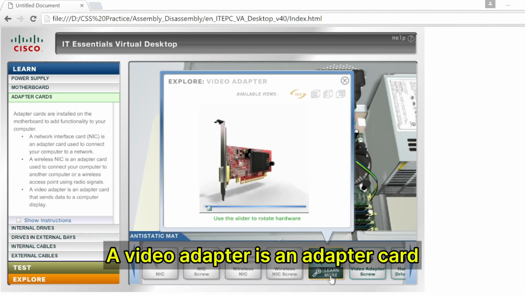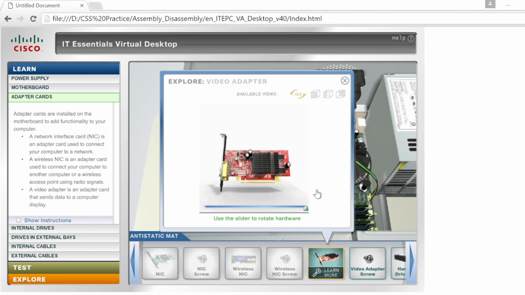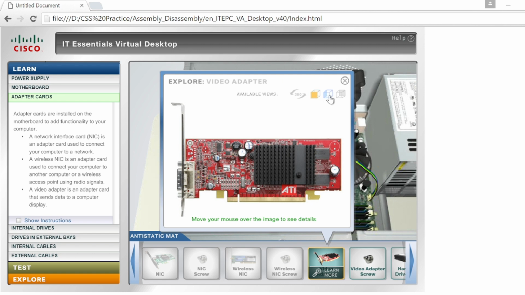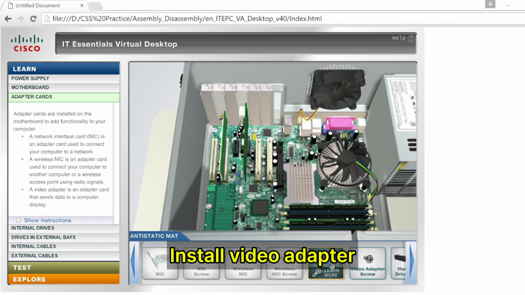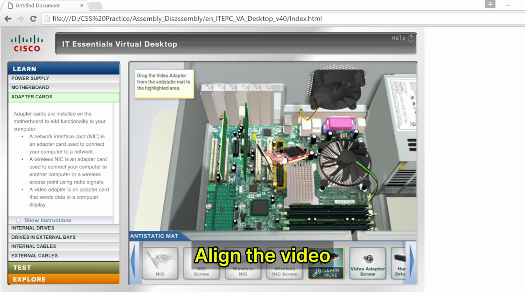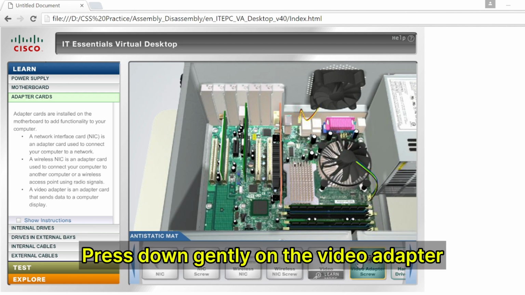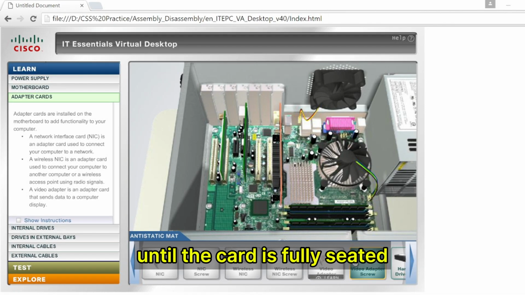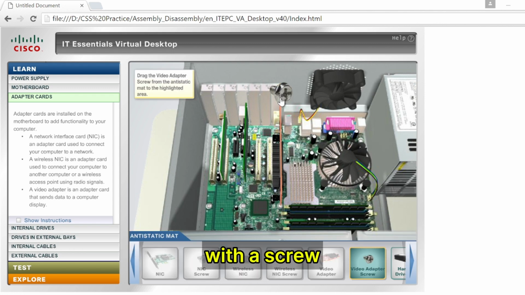A video adapter is an adapter card that sends data to a computer display. Install video adapter. Move the video adapter to the case. Align the video adapter to the PCI EX16 slot on the motherboard. Press down gently on the video adapter until the card is fully seated. Secure the video adapter by attaching the PC mounting bracket to the case with a screw.